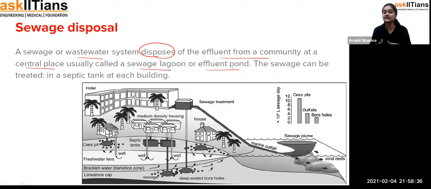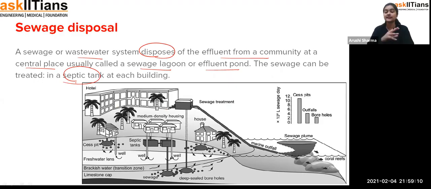That means they make an area in such a way that the wastewater from all of the houses, offices and general areas gets collected over there, and we call it the sewage lagoon or the effluent pond. So the sewage can be treated. Sewage can be treated in a septic tank at each building. That means a tank having some chemicals so that the impurities can be removed. So sewage disposal is a very important thing.